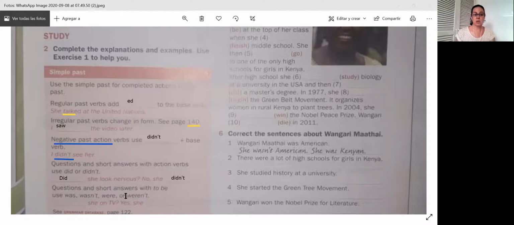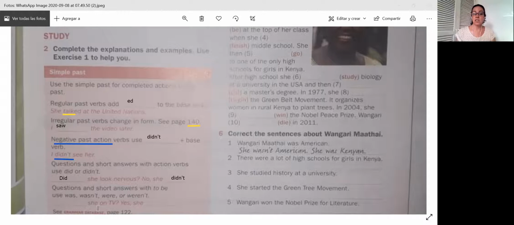For questions and short answers with the verb to be, that is, are, or am, we use was, wasn't, or were, or weren't, because the past for the verb is and am is was, and the past for the verb are is were or weren't.